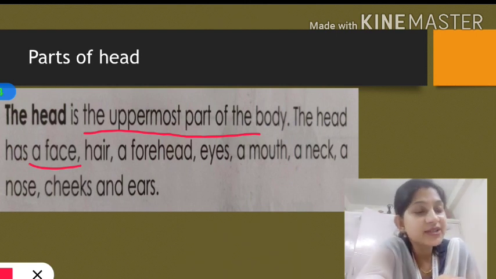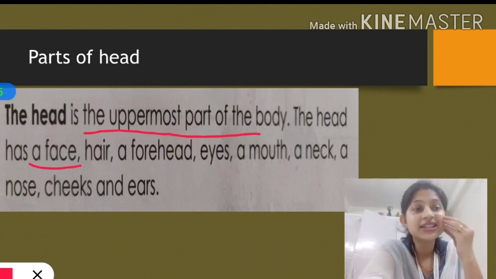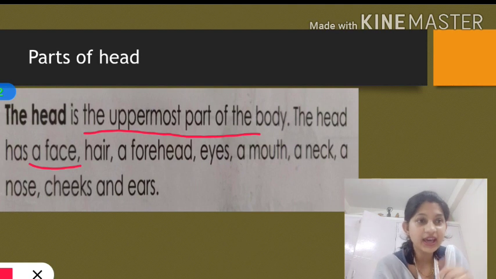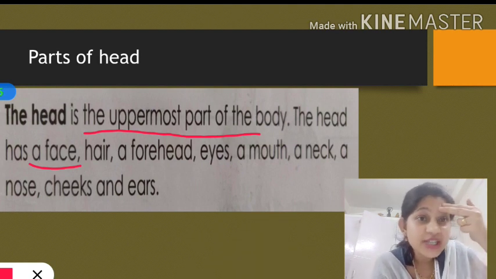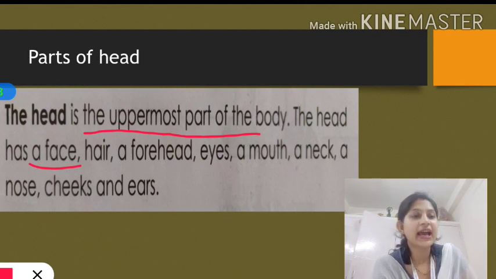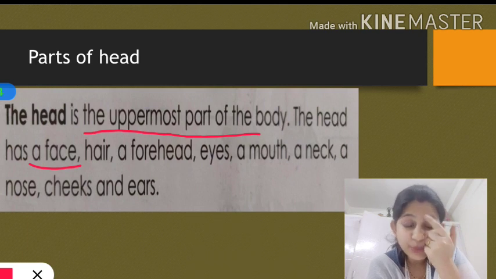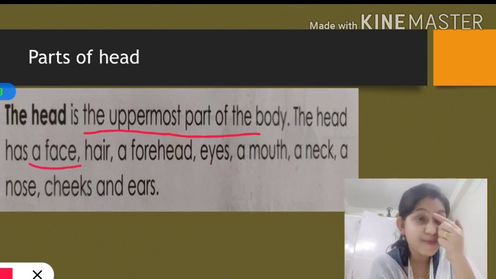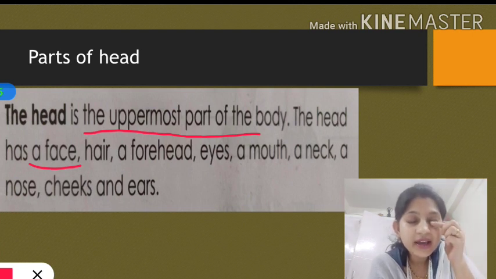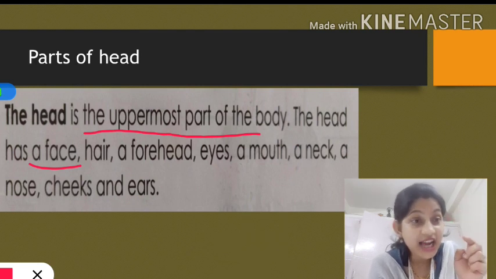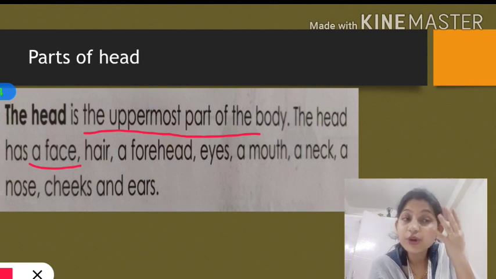And what are the things we are also having in our head? Cheeks. These are cheeks. This is chin. Okay. And what is this, student? This is forehead. Okay. And let us talk a little bit more. What are these? Can you see the bushy hair grown here? Yes, these are our eyebrows. And you have hairs on the cover of your eye. That is called eyelid. That is called eyelash. Okay, these hairs protect our eyes.